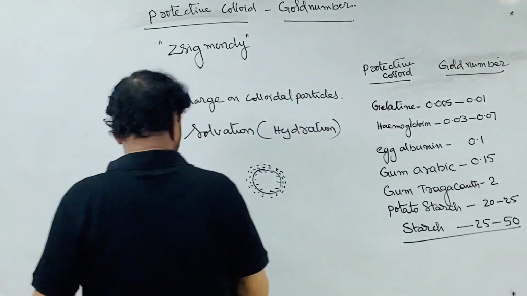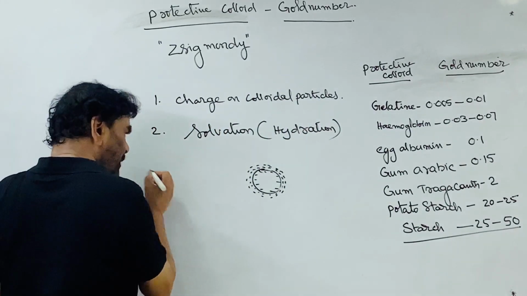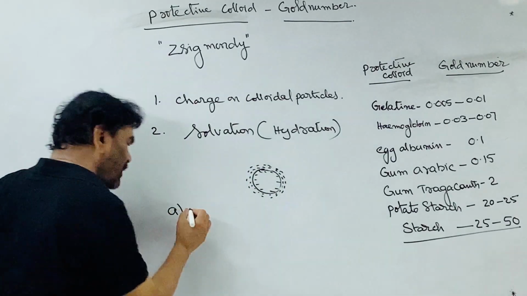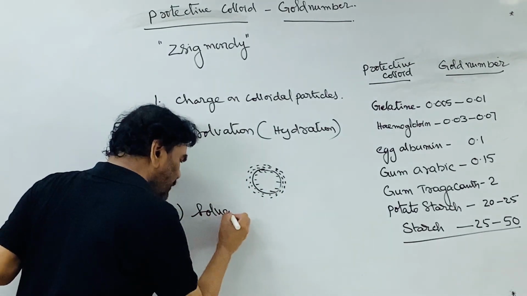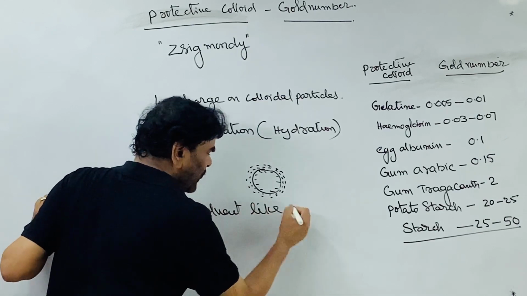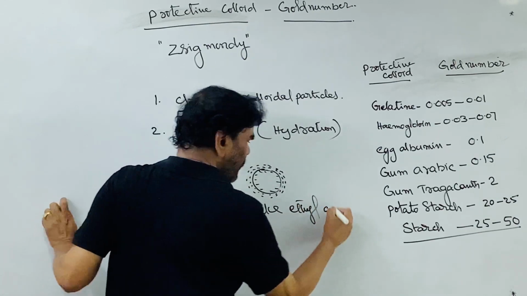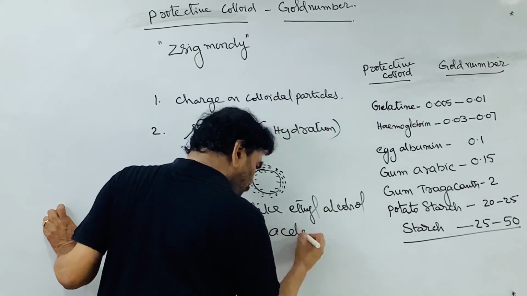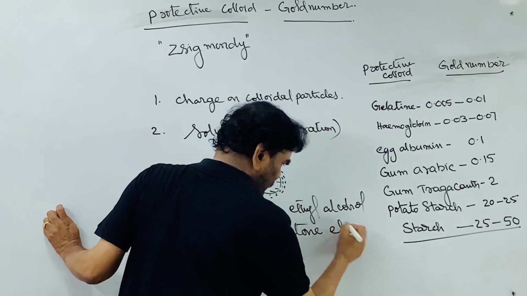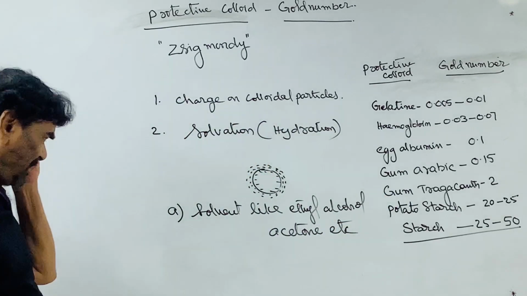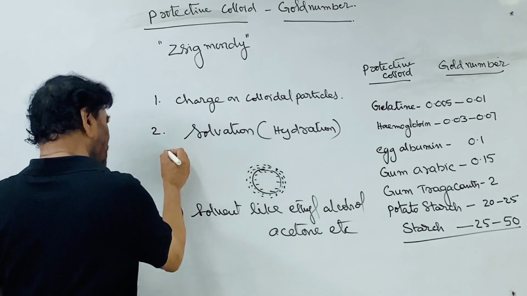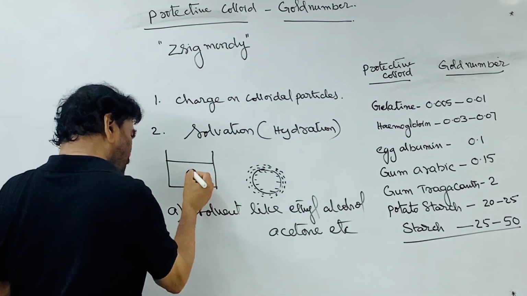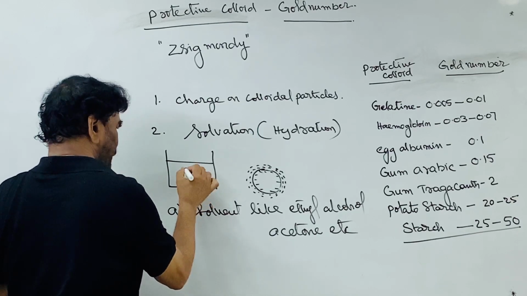Therefore, here you have to do two things. First, to carry out the coagulation, add a solvent like ethyl alcohol or acetone. Why are you adding it? This is the system, this is the colloidal particle, and it is solvated.